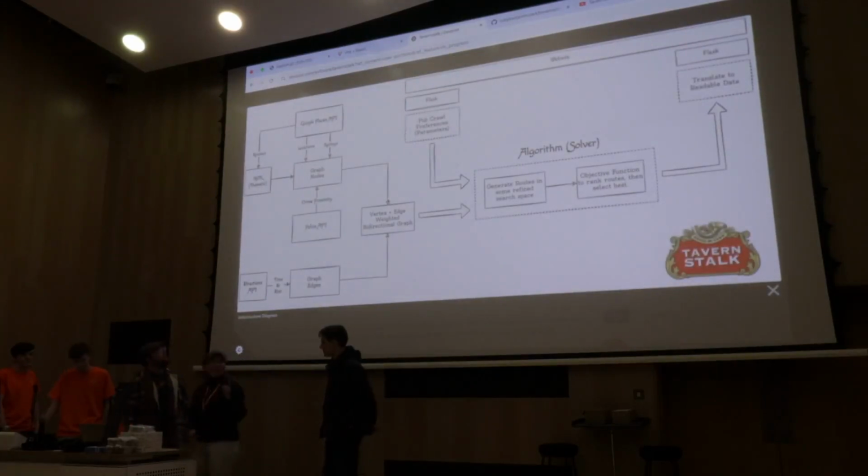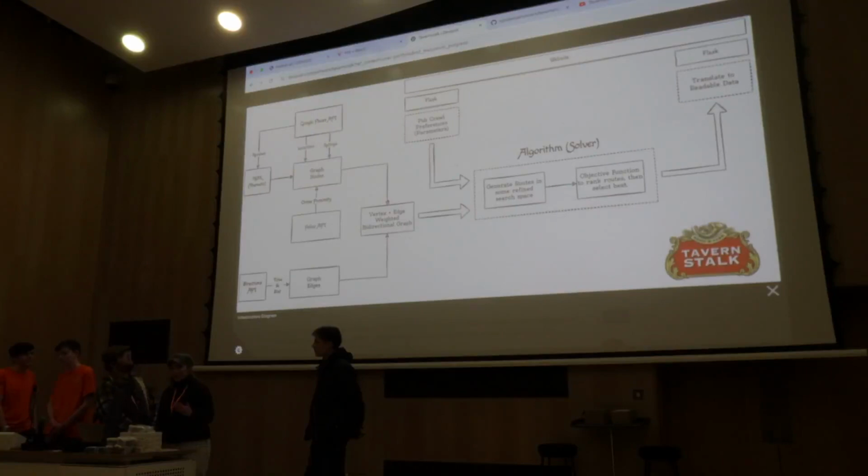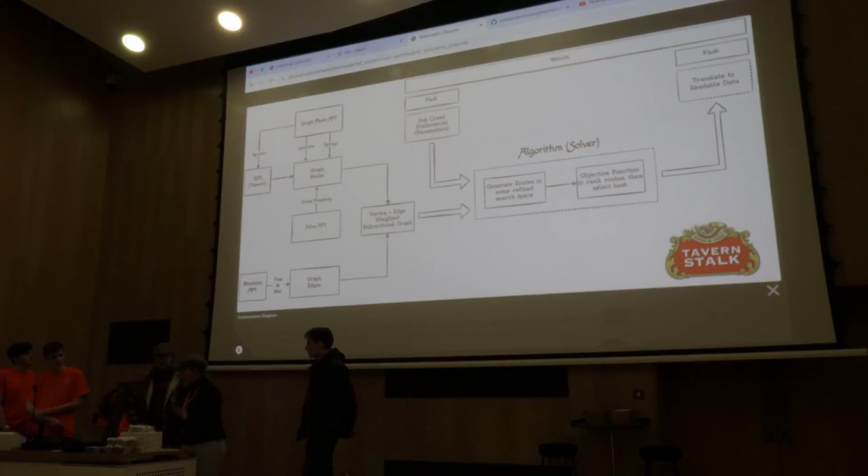Yeah, so we have a massive diagram, but basically when you're doing a pub crawl, you need pubs. So we get pubs from a few places, mostly the Google Places API, to get stuff like reviews and the price of a pint. We also took the reviews and did some analysis on the words in them to get different types of data. We wanted a quite comprehensive range of data going in. One of the really interesting ones is the police API. They actually have one. I'm not a Fed, but it's quite easy to use.